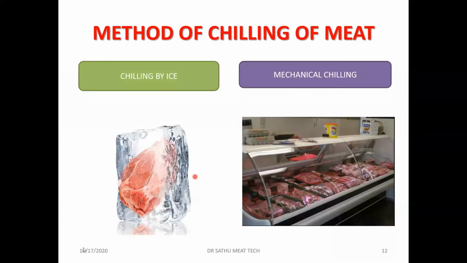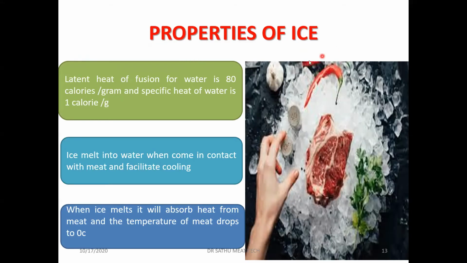Coming to the methods of chilling, there are two methods. One is chilling by ice and another is mechanical chilling. Let's see the properties of ice. First is the latent heat of fusion of ice. It is the amount of energy that is required to convert 1 gram of ice into 1 gram of water. It approximately requires 80 calories per gram.